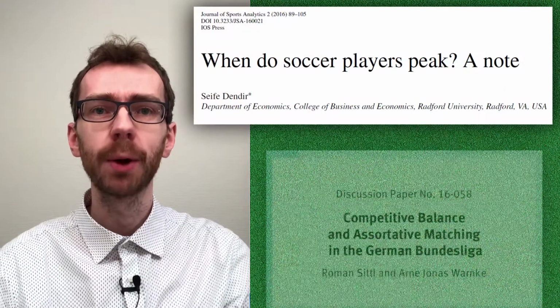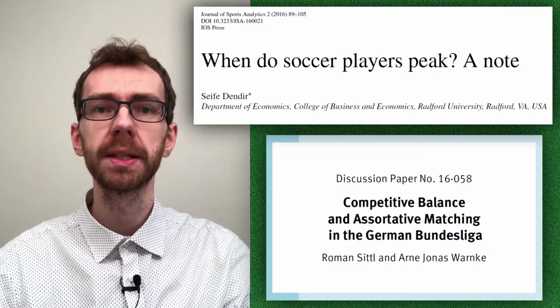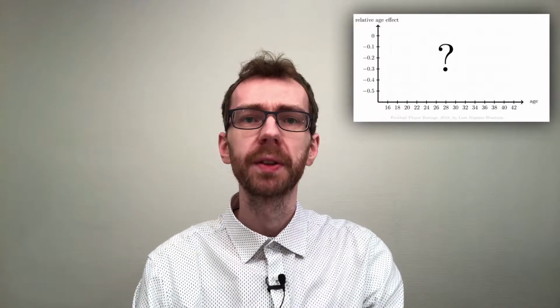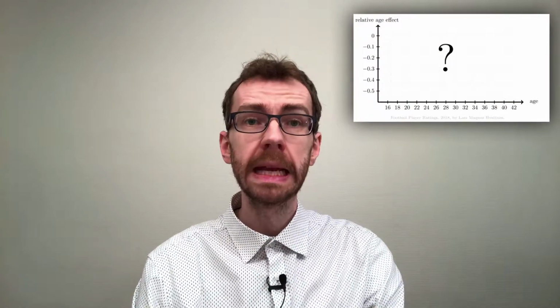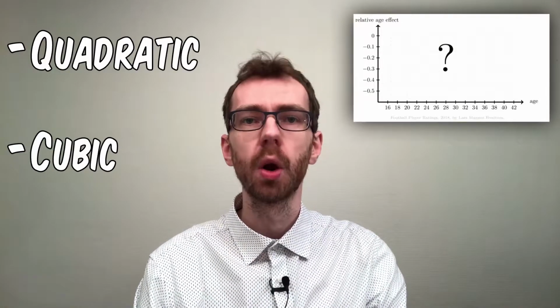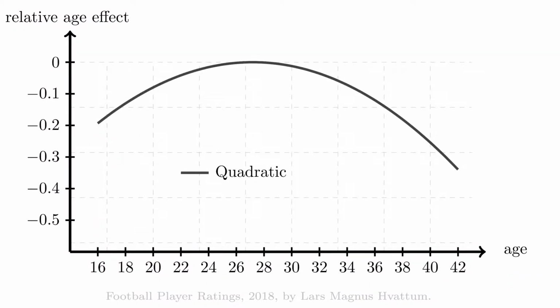Now, when it comes to how to represent the age effect, we will test 3 different approaches, loosely based on what has been used previously in the literature. Basically, we will test whether the performance of football players over time can be represented by either a quadratic function, a cubic function, or a piecewise linear function. Using the quadratic age profile function, the peak age of the average football player is estimated to 27.2 years. With the cubic function, the peak age is shifted only slightly to 27.7 years.